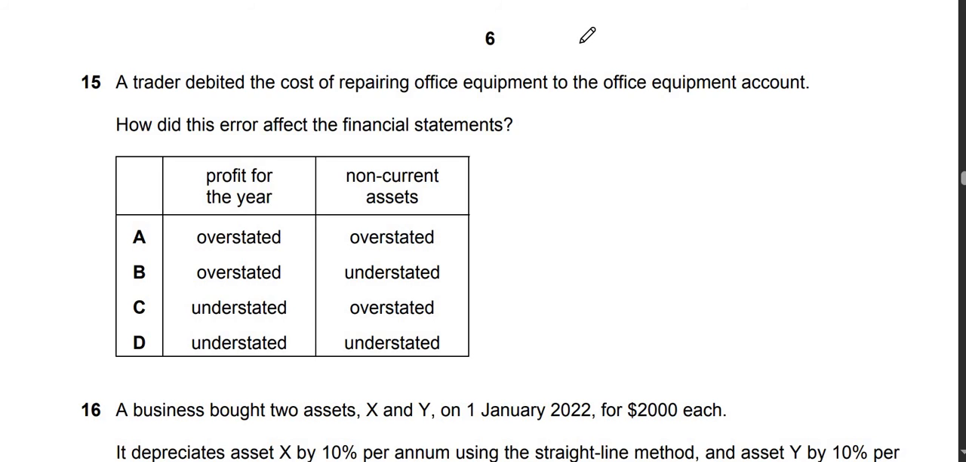Question number 15 now. A trader debited the cost of repairing office equipment to the office equipment account. How did this error affect the financial statement? So because of the error, office equipment repairing expense is understated. Alright, thus profit is overstated, and because profit is overstated, we will eliminate C and D. Office equipment, which is non-current asset, is also overstated. So the answer is going to be A.